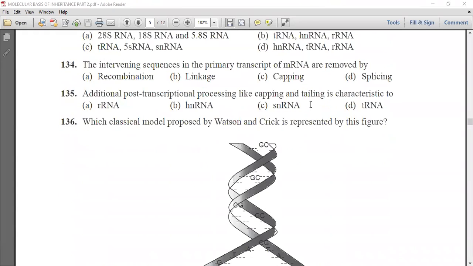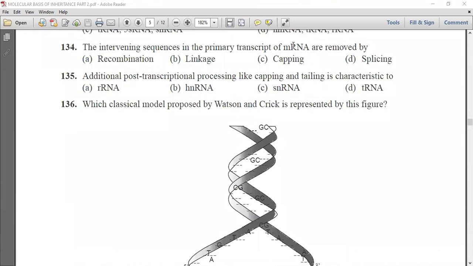Next question is, the intervening sequences in the primary transcripts of mRNA are removed by the process which is known as recombination, linkage, capping, or splicing. Now we know that splicing is the process by which RNA is removed. Intervening sequences are removed by the process of splicing, that is cutting of the intervening sequences.